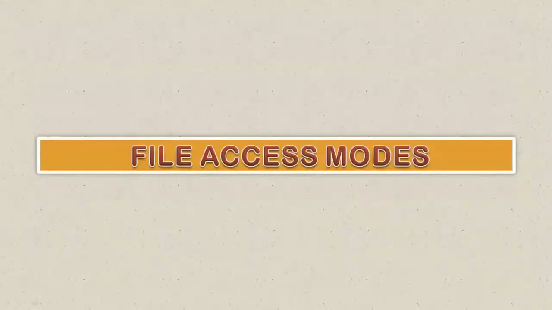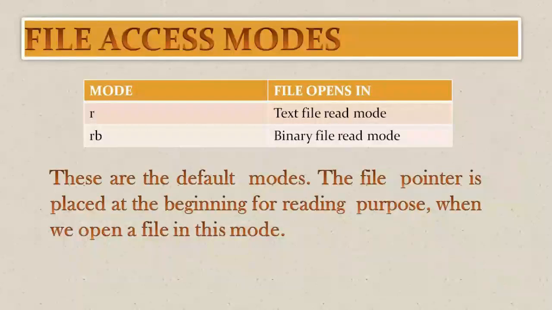As I have informed you, file access mode. Now it will be clear to you what is really the file access mode and how does it work. Example, if I am writing R in the place of file access mode, that R is the representation of a text file that will be opened in read mode.